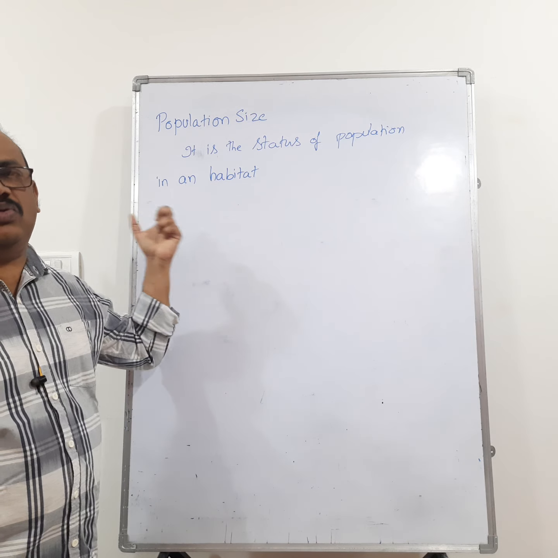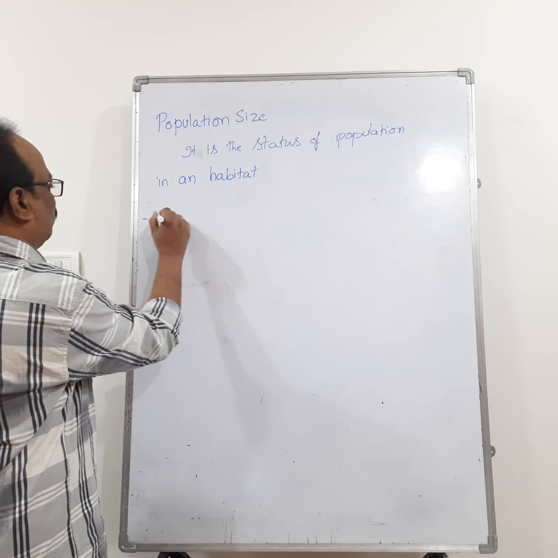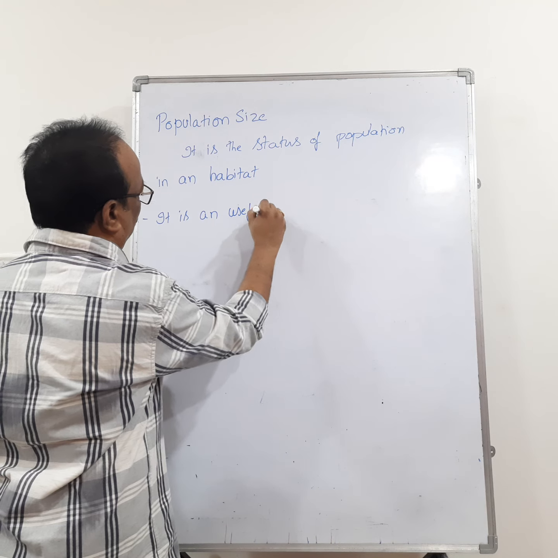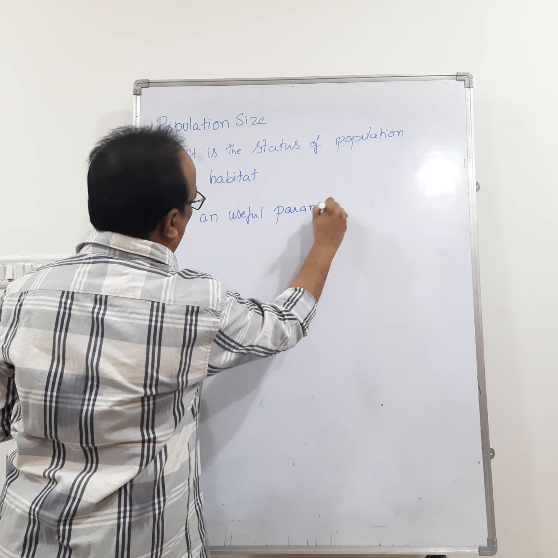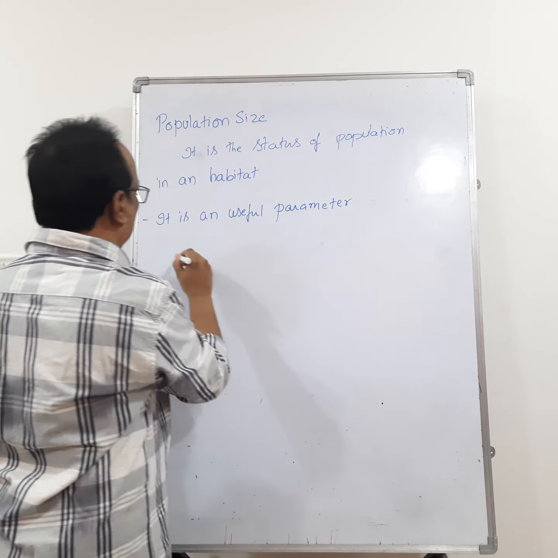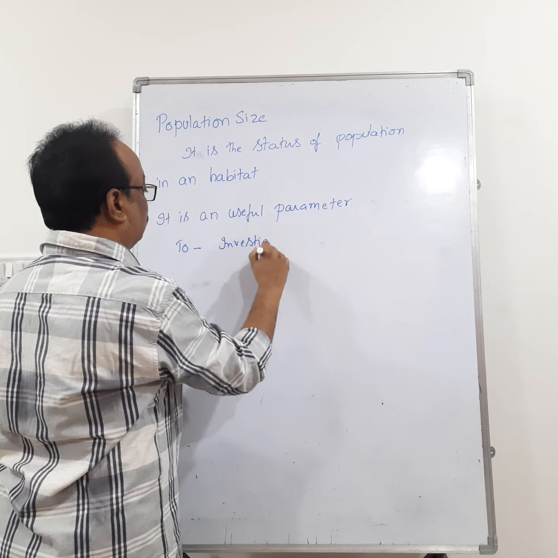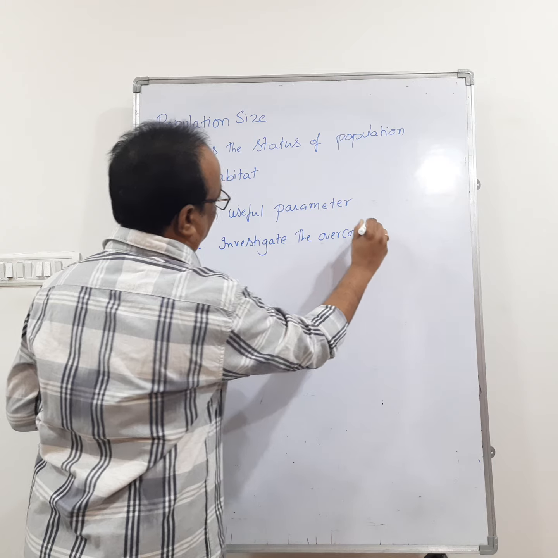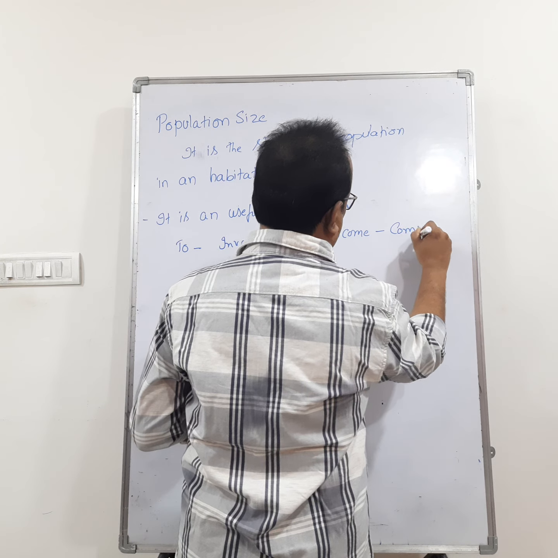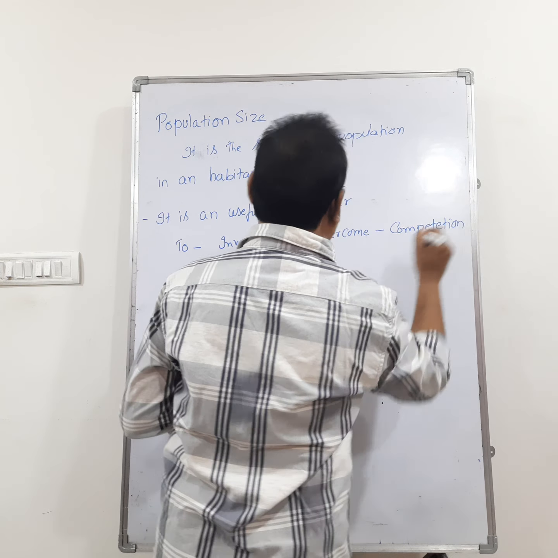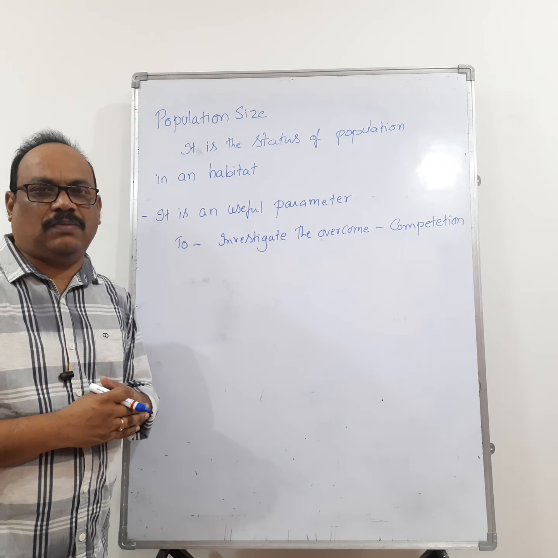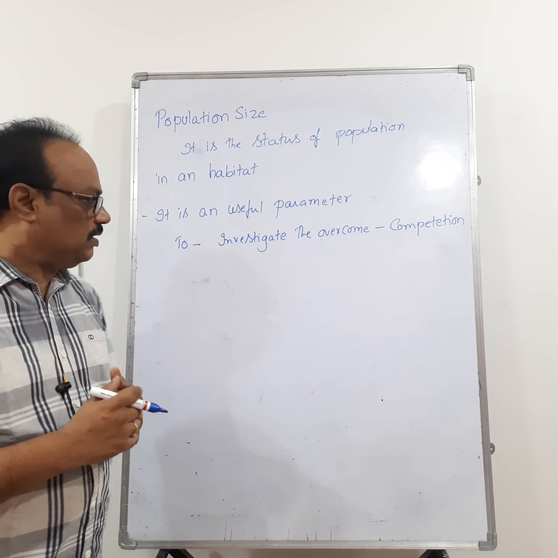Then what is the use of this population size? It is a useful parameter. The population size is a useful parameter to investigate the overcome of competition, that means how the population is overcoming or surviving in the competition.